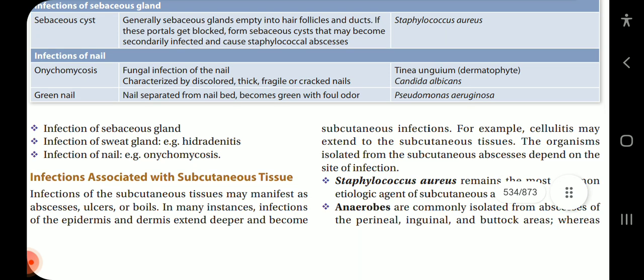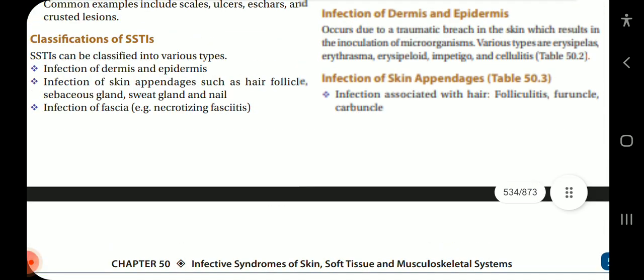Infections of nail, onychomycosis: fungal infection of nail characterized by discolored, thick, fragile, or cracked nails. Causing organisms are Trichophyton unguium (dermatophyte) and Candida albicans. Green nails: nails separated from the nail bed become green with foul odor. Causing agent is Pseudomonas aeruginosa.